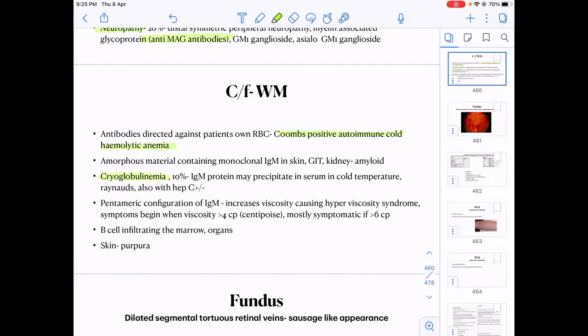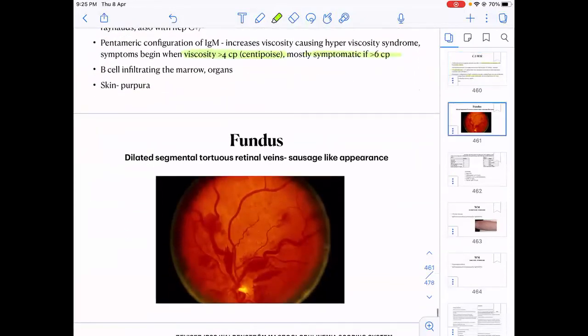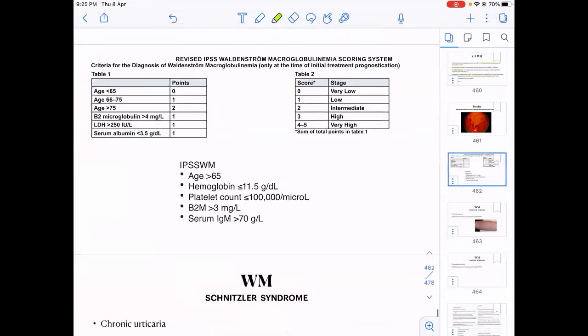And when do we say hyperviscosity? When the viscosity is more than 4 centipoise. Symptoms come if the viscosity is more than 6. So this is a fundus finding: dilated tortuous retinal veins with a sausage-like appearance.